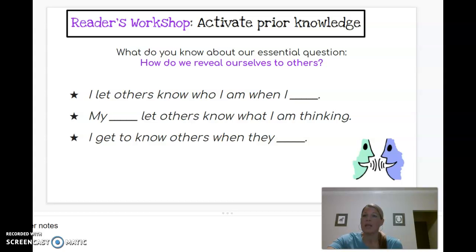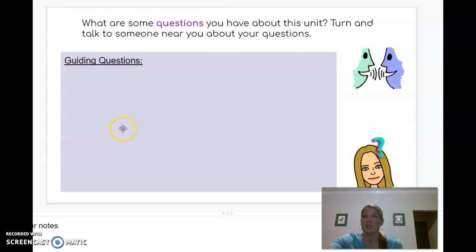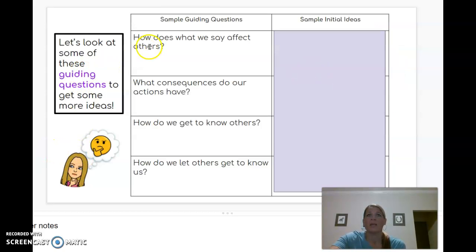Okay, the next thing I would like for you to think about and just jot down maybe a couple questions. You know the unit's going to be about fantasies, fairy tales, and fables. You know we're going to read about characters and their actions and reactions, how they reveal themselves to us. What kind of questions do you think you have? We're going to talk about it in class, but I want you to jot them down so you don't forget them. Okay, so write those down.